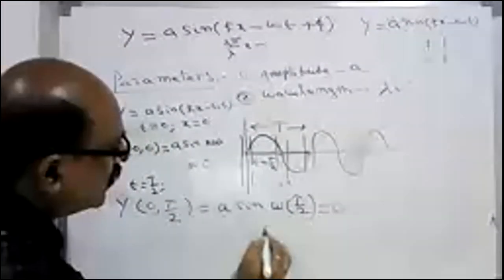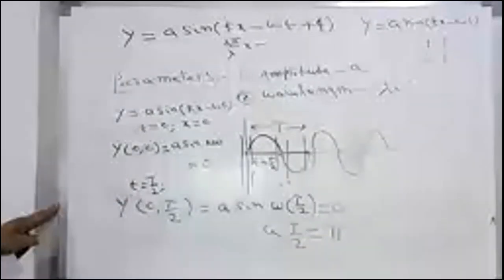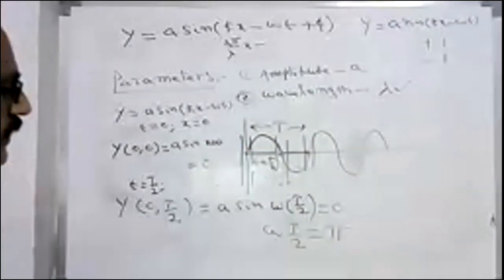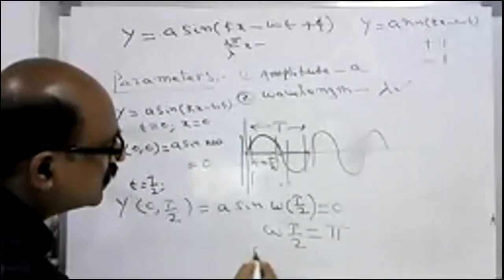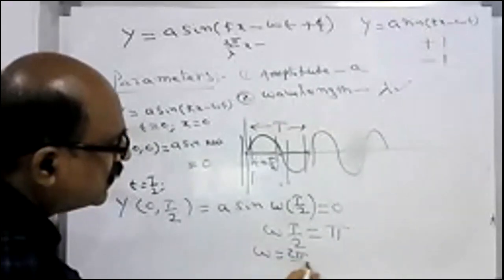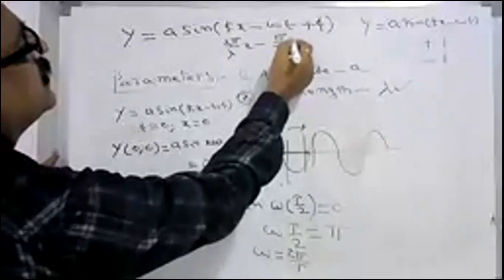Omega into T by 2 is equal to pi, repeating its value for every pi. So what is the value of omega now? 2 pi by T. So I replace omega with 2 pi by T.